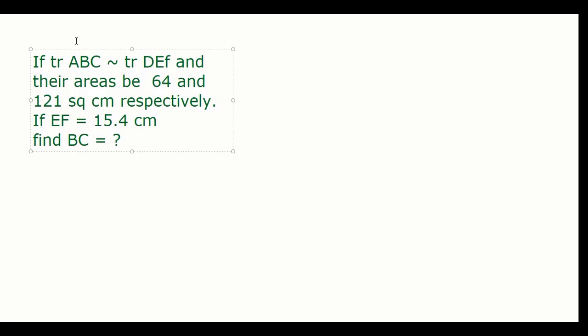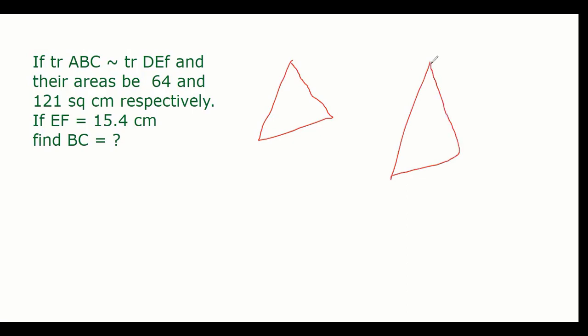So it will be like 64 upon 121. This is one triangle. This is another triangle. इसको ABC मान लो. Sir, it's like 64 upon 121 will equal to 15.4 upon BC. I tell you easy way. इसका कितना है, 64. इसका है 121 area. Everybody agree? ये दिया हुआ है. Yes, EF is 15.4.